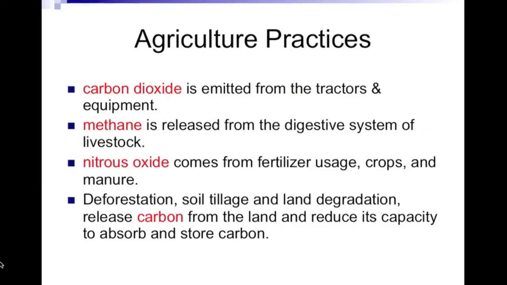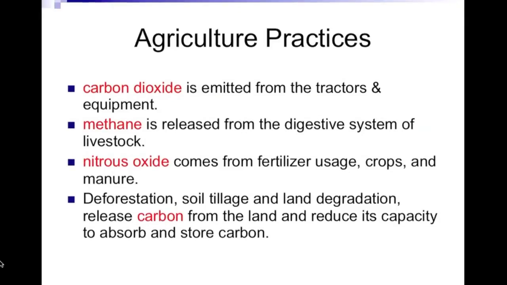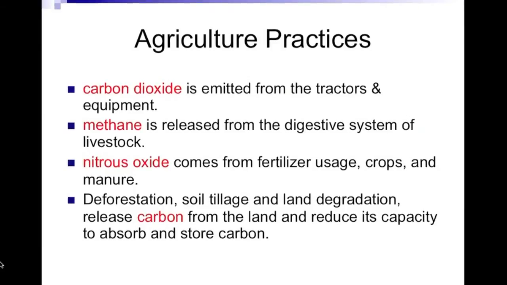Deforestation, soil tillage, and land degradation release carbon from the land and reduce its capacity to absorb and store carbon. So as you can see, when we till the soil or we destroy the forest, we're releasing carbon into the atmosphere. Now, let's do combustion of fossil fuels.